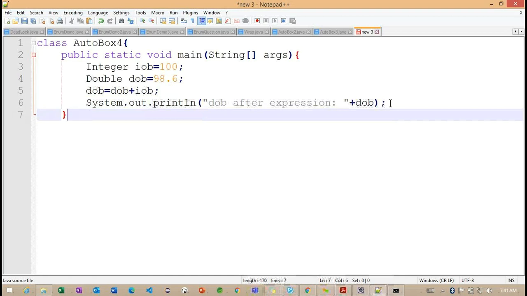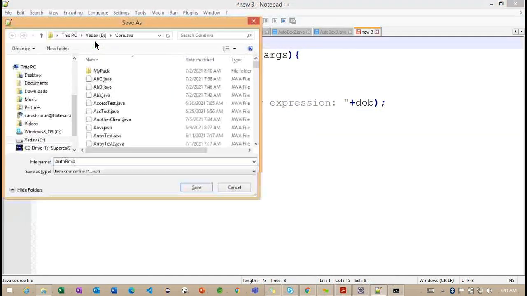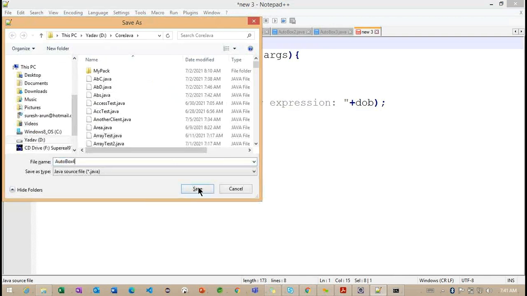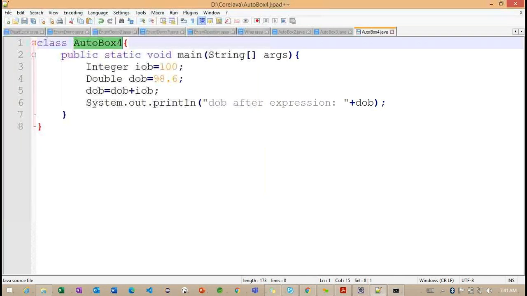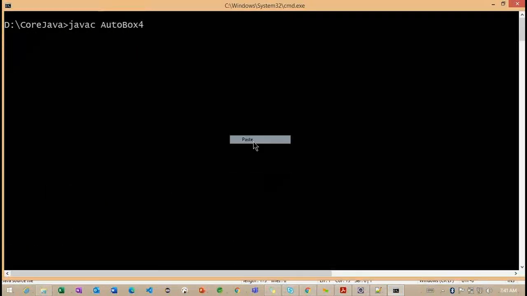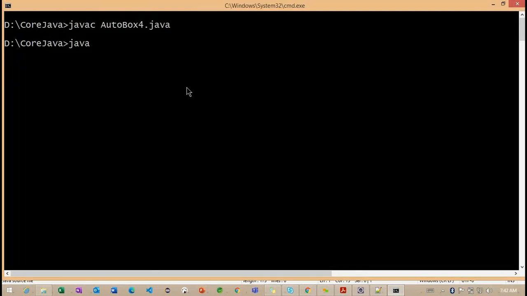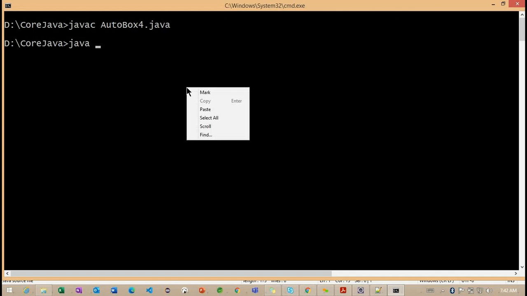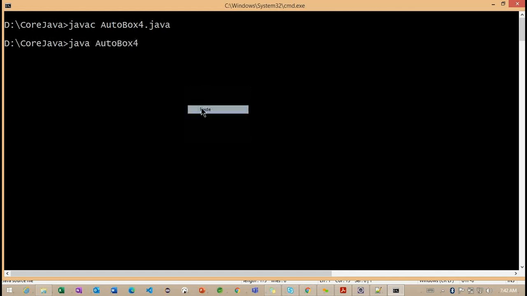Here I want to work with AutoBox 4. Javac AutoBox4.java. It's compiled successfully. So whenever we are trying to work with different wrapper classes, we are not getting any error here. And I'm trying to execute this particular AutoBox 4.